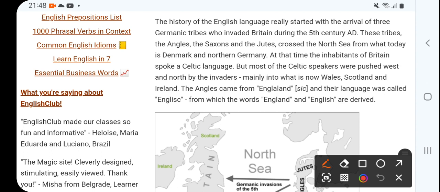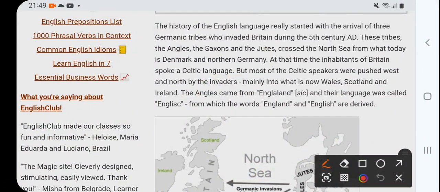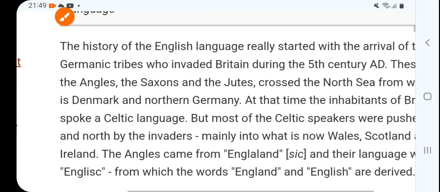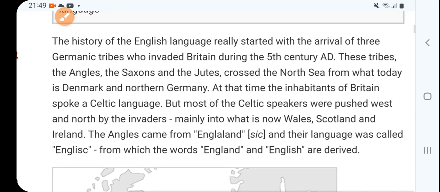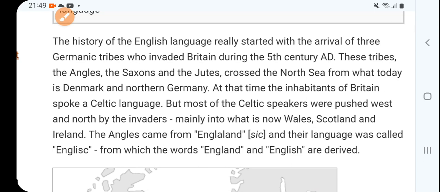Now here, the history of the English language. The history of the English language really started with the arrival of three Germanic tribes.